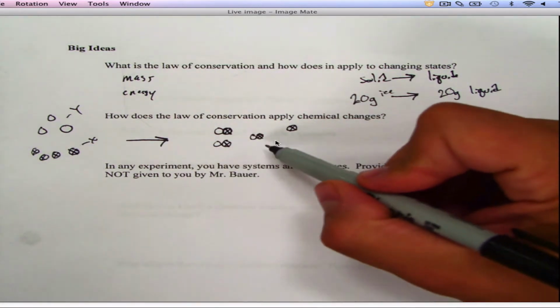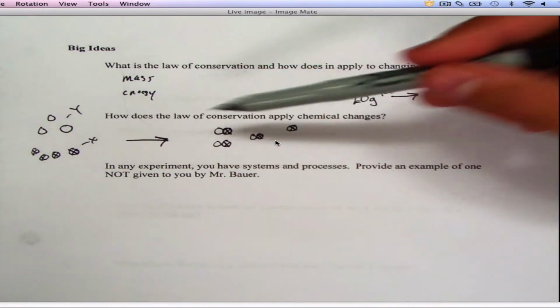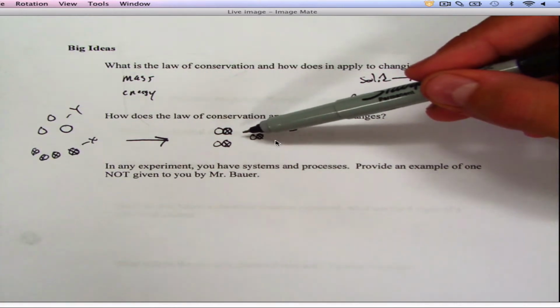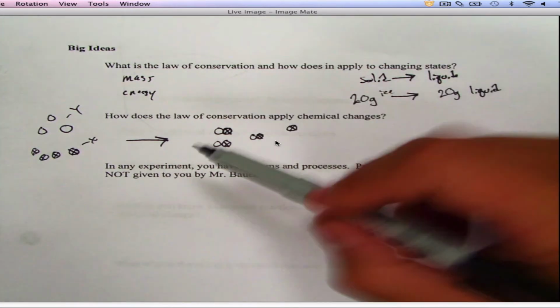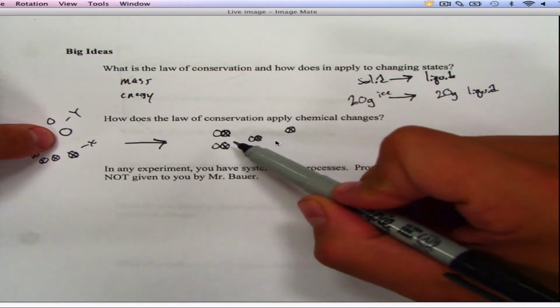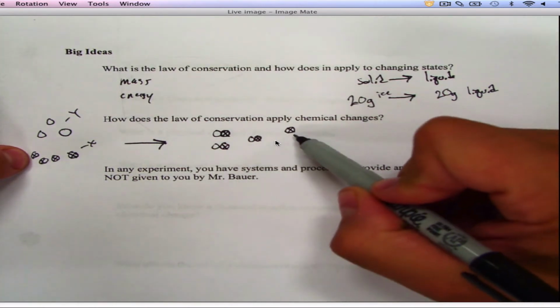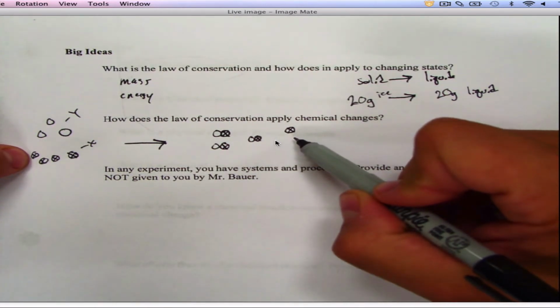So you got to think in pictures. If I have a certain number of atoms to start with, I should end up with those certain number of atoms, as long as we know how to combine them. So here I have 3 molecules. And notice I have 1, 2, 3 molecules here, and I have 1, 2, 3 molecules here, but I have the 1 extra left over, and that's the one that didn't react with anything because there wasn't anything to react with. All right.